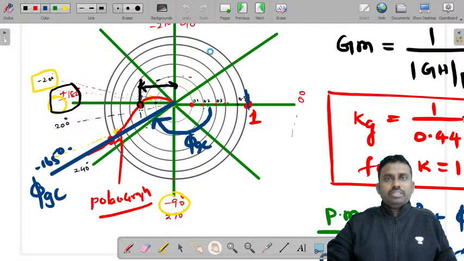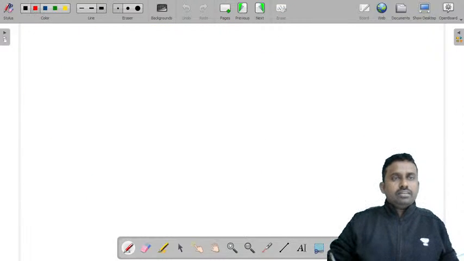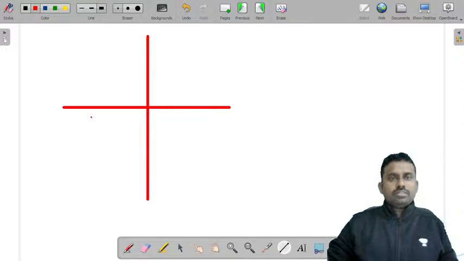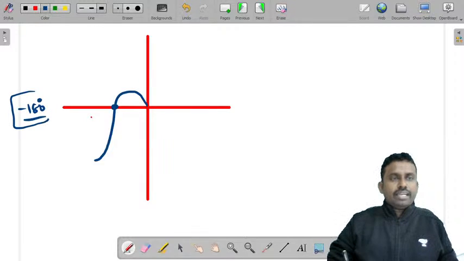Now I'll just tell you this in another slide once again. Varsha, listen. This is how we got the graph. Now how do you find gain margin? This is the minus 180 degrees line. This polar plot intersecting the minus 180 degrees line indicates what? Phase crossover frequency. At this frequency, what do you need to find?